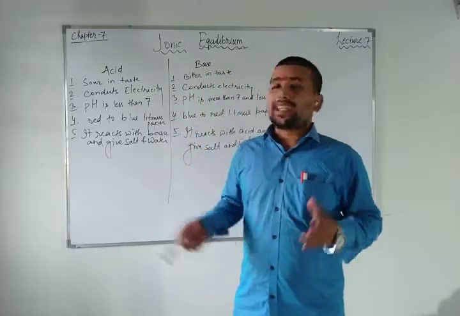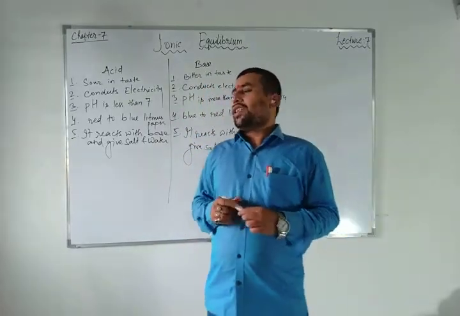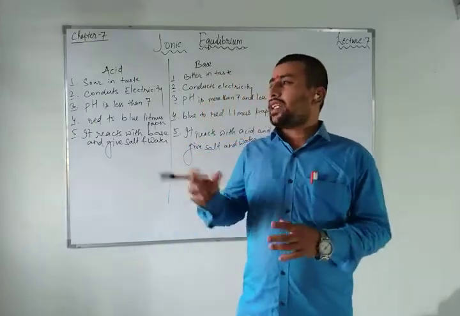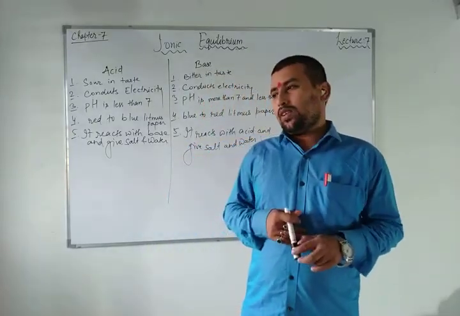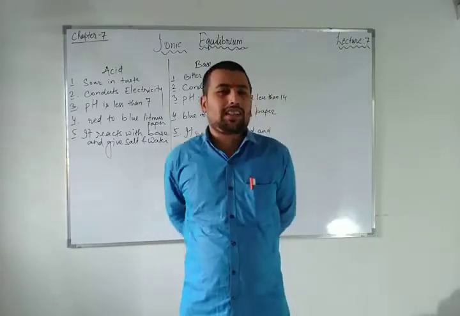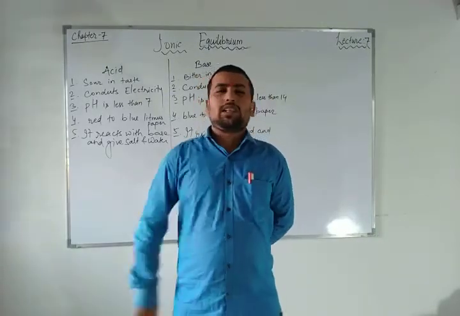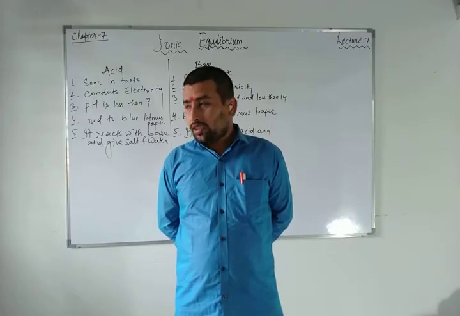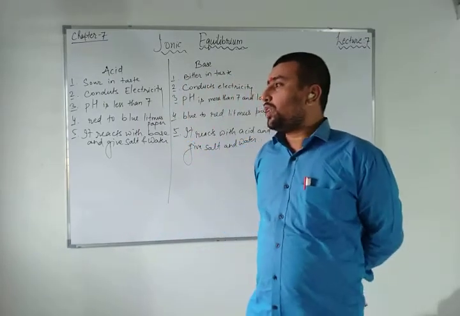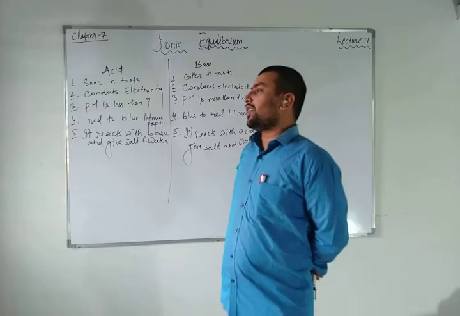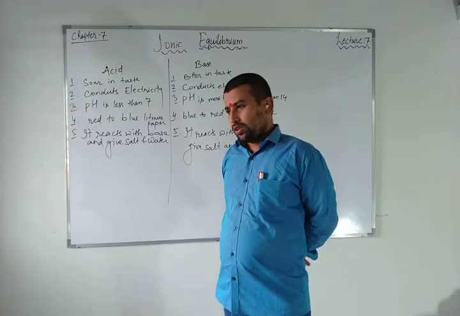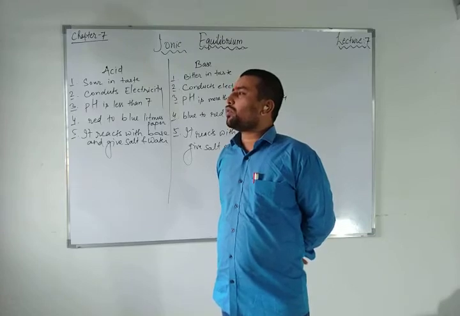So what Michael Faraday divided: if you take a sugar solution, sharbat, and pass electricity, it will not conduct electricity, the bulb will not glow. Why will it not glow? If you break down this sugar, sucrose will break down into glucose and fructose.